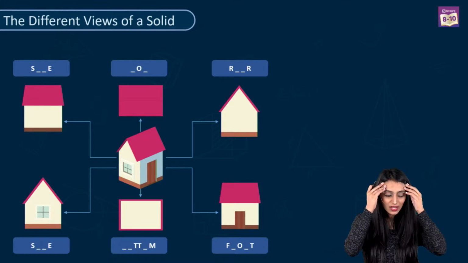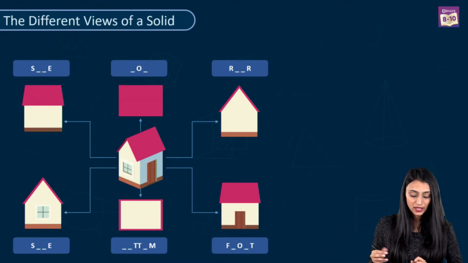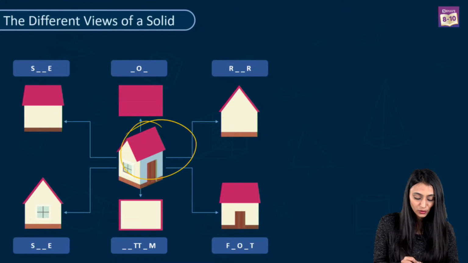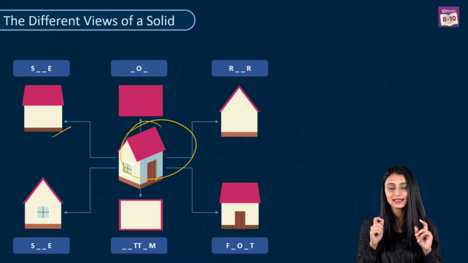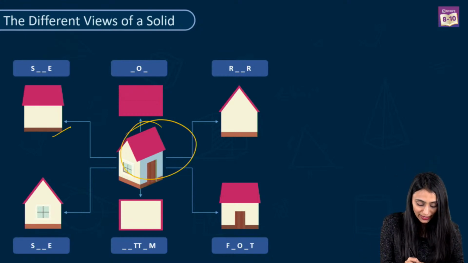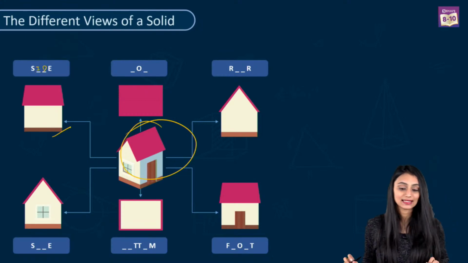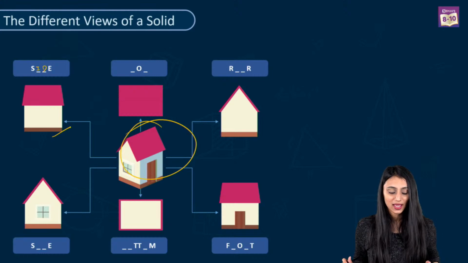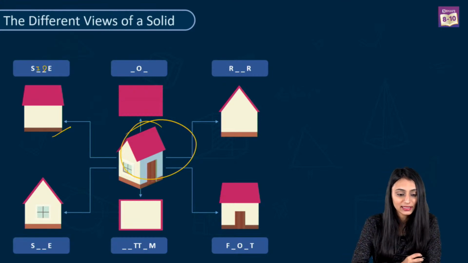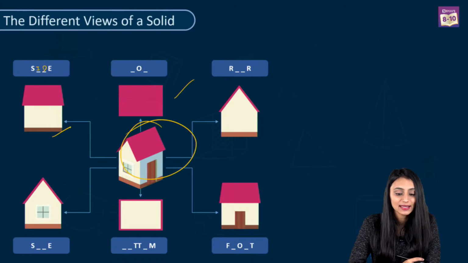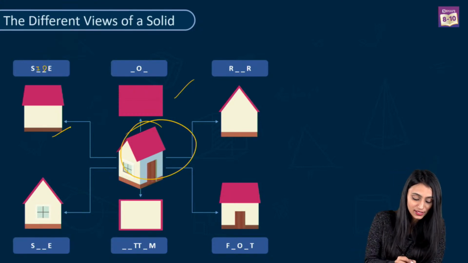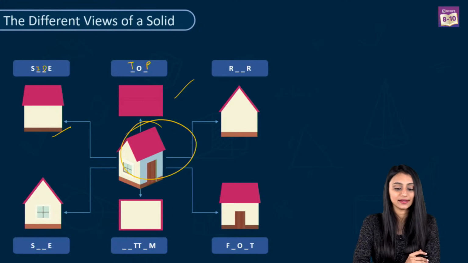Alright, so let's start with the first one. This is the hut that we have. If you look at this, what does it look like? If you carefully observe, this looks like the side face. So we will write here S-I-D-E, that's side face. Alright, now you tell me. Srinija has given the answer for the next one. What does it look like? Yes, it looks like the top face. So this is the top of this hut.